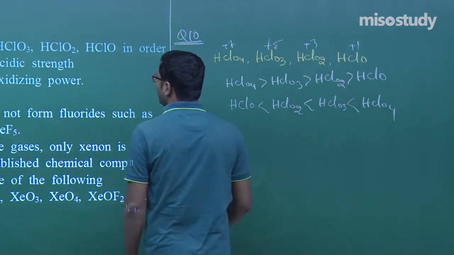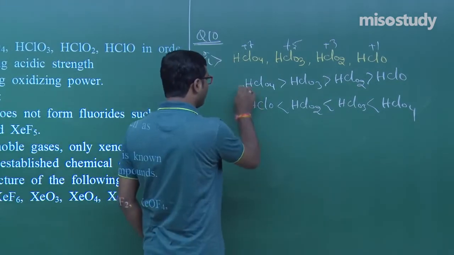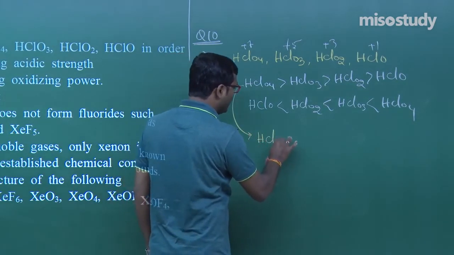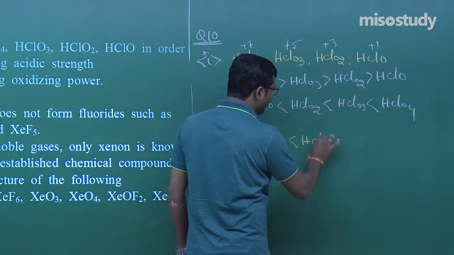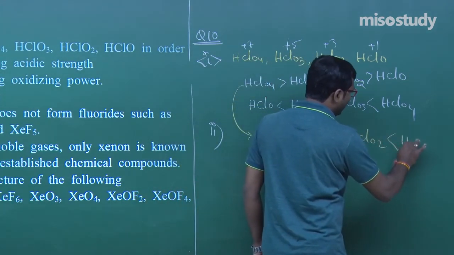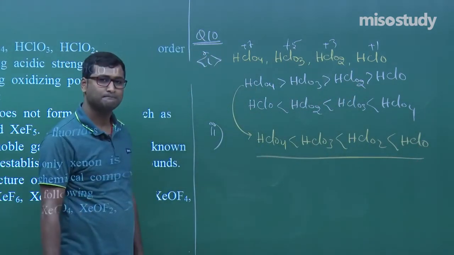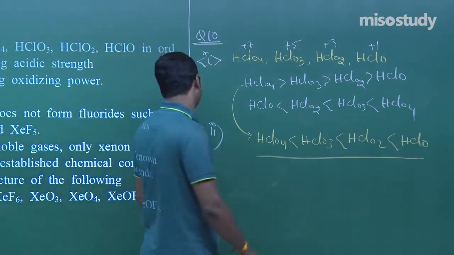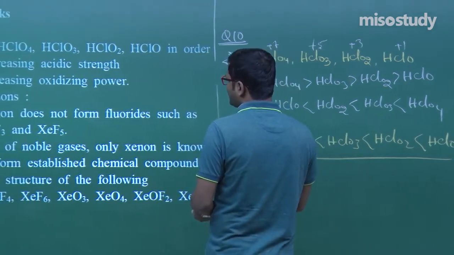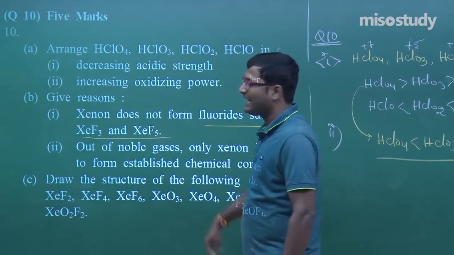Now the next one is increasing oxidizing power, that is the reverse order. The reverse order is HClO4, then HClO3, then HClO2 and HClO, my friend. This is the oxidizing power. Clear? Yes, sir, definitely. Now the next one is why xenon does not form fluorides such as XeF3 and XeF5.